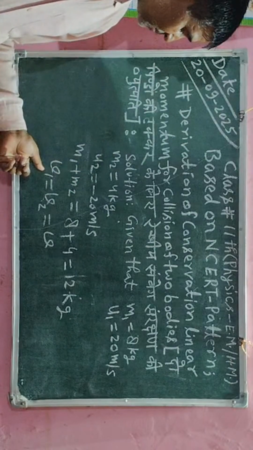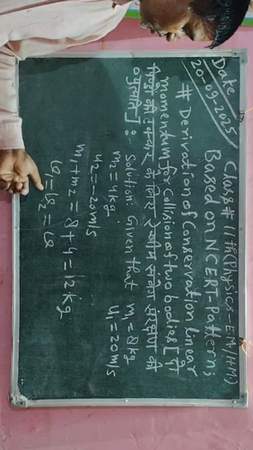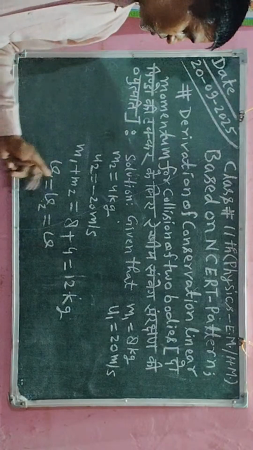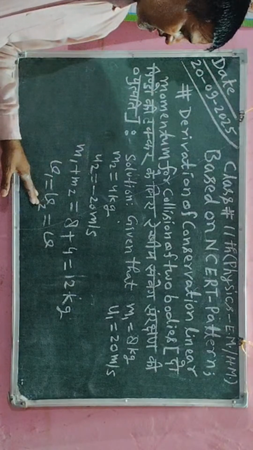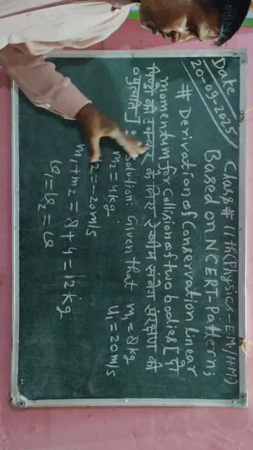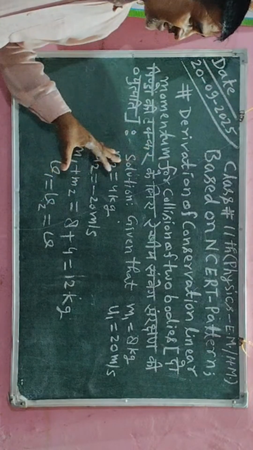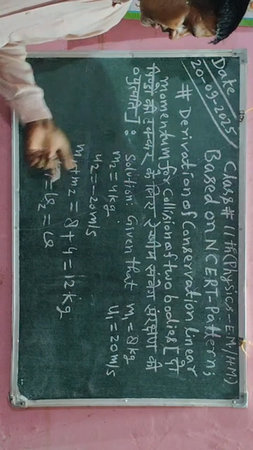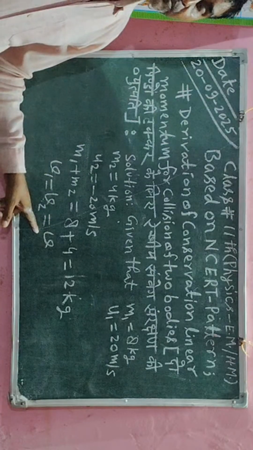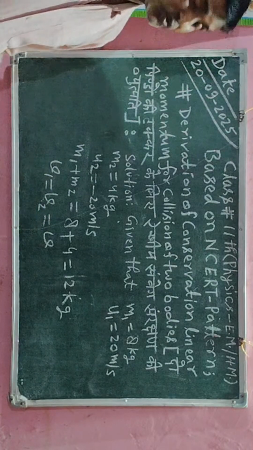But here v1 is equal to v2 is equal to v. After using that concept, I will simplify, substitute all this data which I have obtained from the question, and then I will get the required velocity of the combined masses and also its direction.